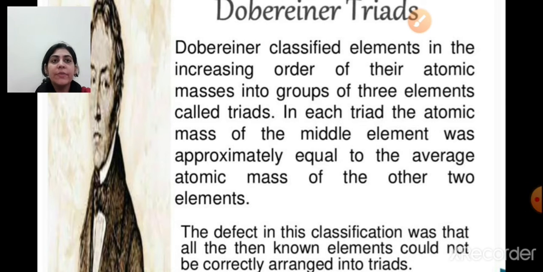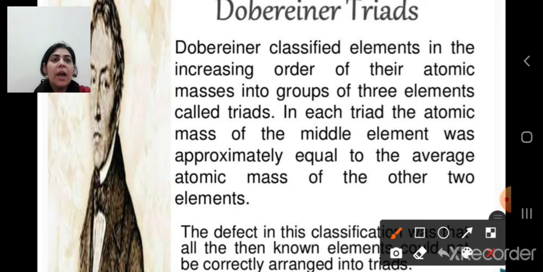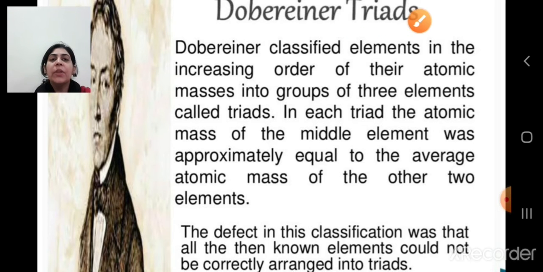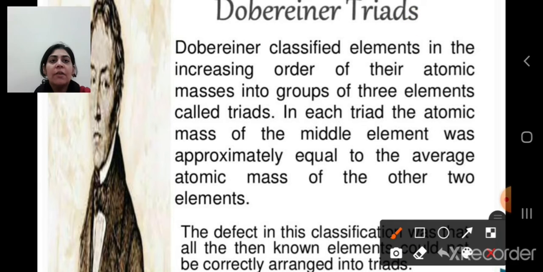So the first attempt of classification of elements was given by Dobereiner. Dobereiner was the name of the scientist. He classified the elements into groups of three. He took three elements only, and the group of three elements is called a triad. So you should know what are triads. Triads are the group of three elements. He took the group of three elements in order of their increasing atomic masses. For example, he took X, Y and Z.